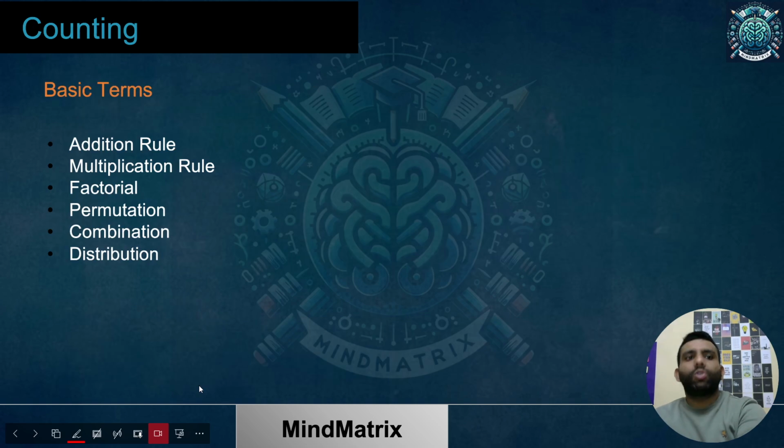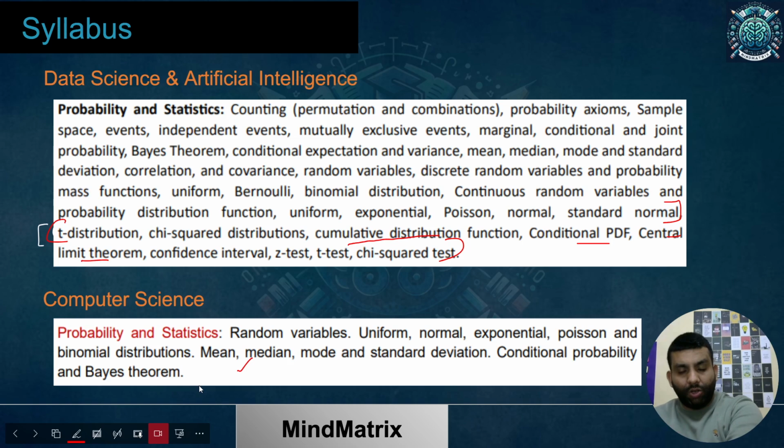Before moving on to our topic, probability, there is a small portion mentioned, counting. While we will be solving a number of questions on probability, we will require some basic permutation and combination as well. So I thought we can cover that too. I won't be covering too much, like in computer science where we have combinatorics, so I won't be doing that. But simple counting techniques and some basic parts of that I'll be covering for sure.